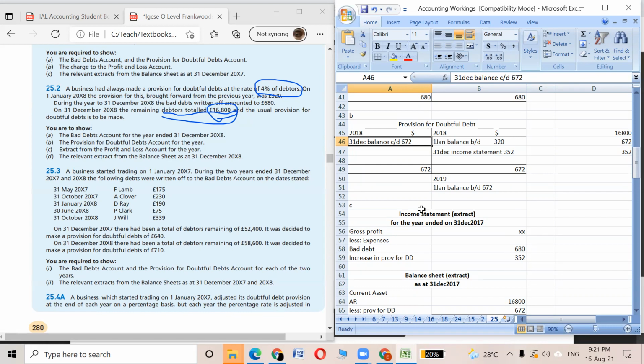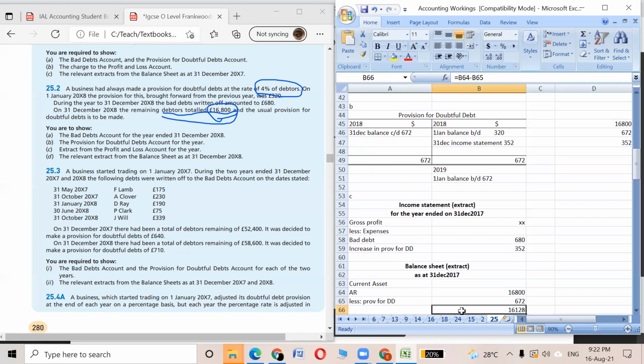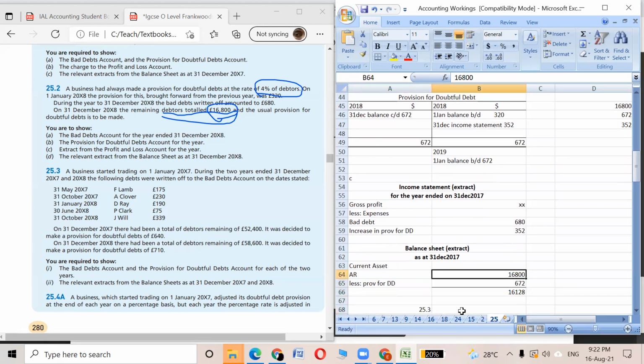At a point of time, at 31st December, what was the current doubtfulness? So at 31st December, we are this much doubtful. That's why we are transferring this. And another easy technique is, whenever we are writing the income statement, that means we will transfer this information to the income statement. And when we are writing the balance sheet, balance, it's a similar word, right? So that amount will be transferred to the balance sheet, then it will be deducted from the accounts receivable.